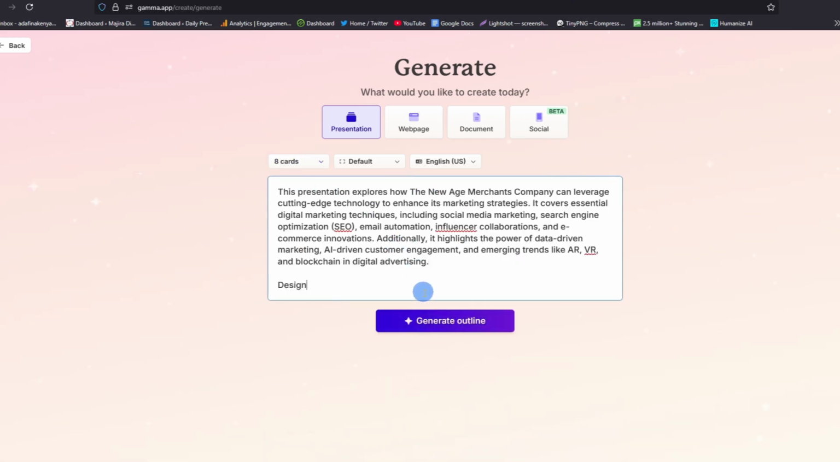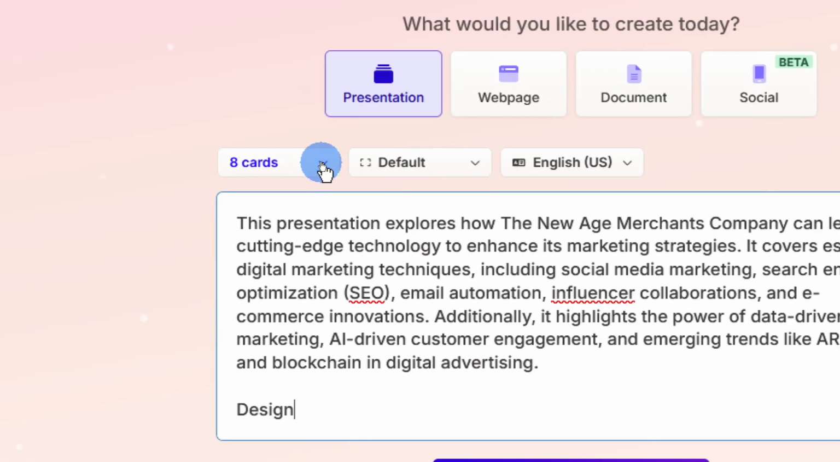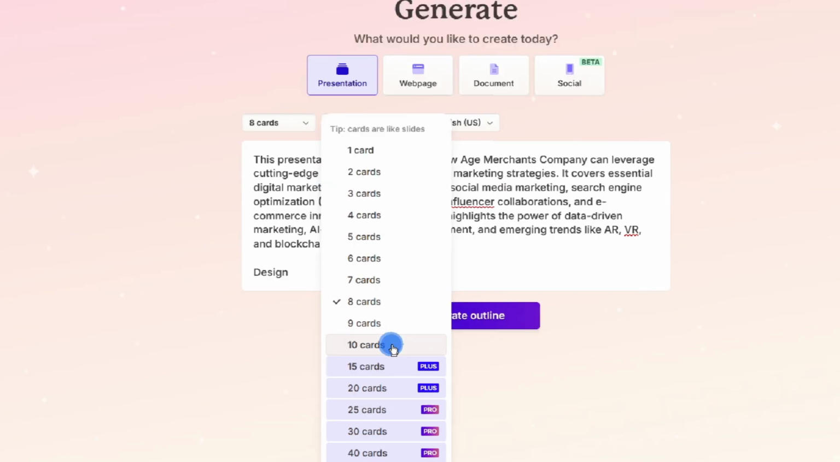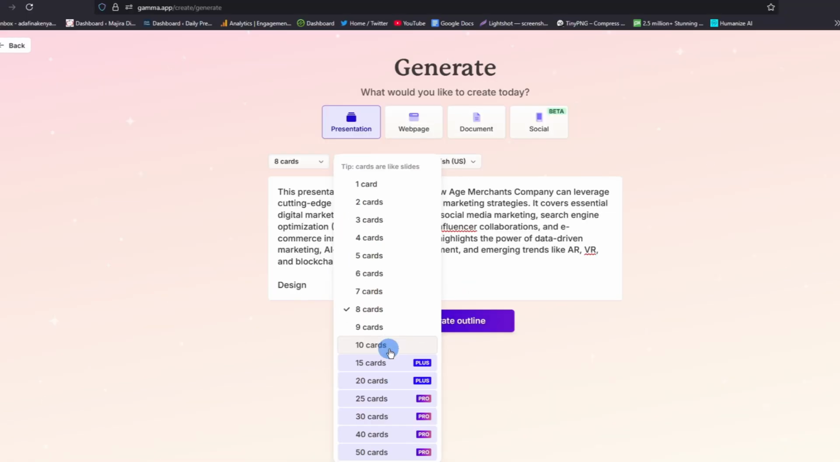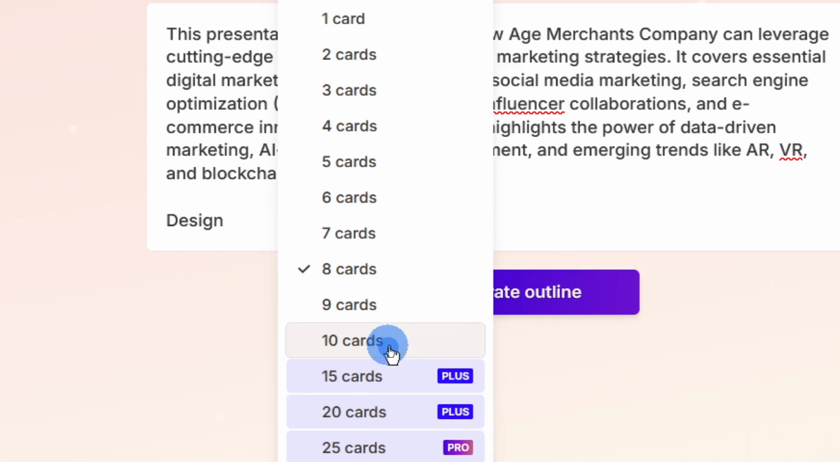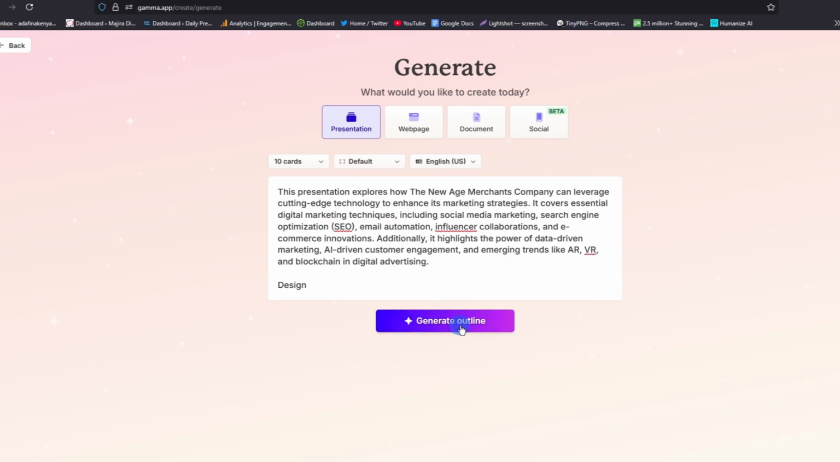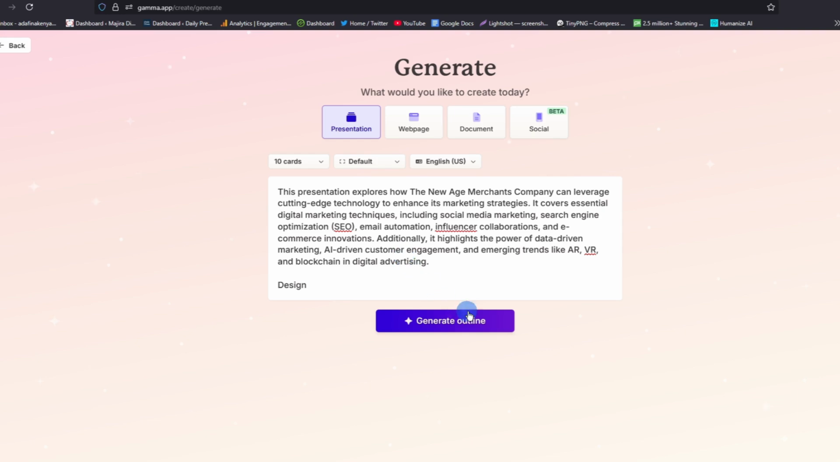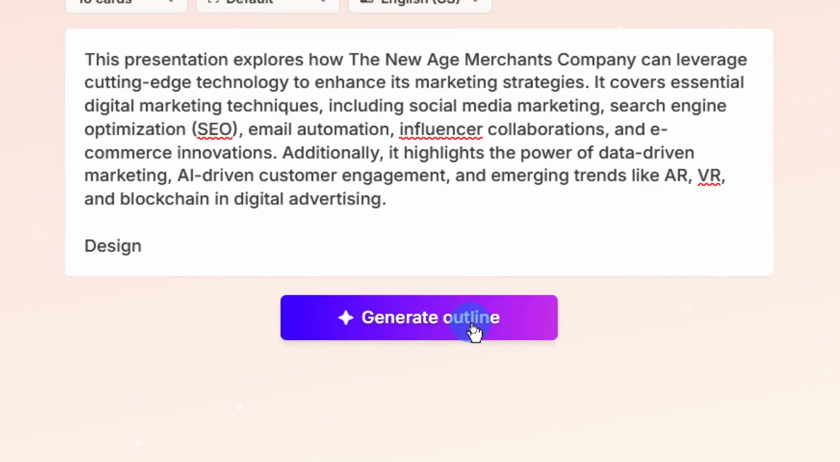Now from here, before you go ahead and generate your outline, you want to go ahead and choose the number of cards. By default, it is set to 8. Now if you tap on this, you can see we have an allowance of up to 10 cards for the free account. So I'll go ahead and choose the maximum, which is 10 cards, and we are good. Now the final stage is to go ahead and generate our outline. For the others, we can leave them as they are. The language, I'll also leave it as English. So we have everything we need, and it is time to go ahead and generate our outline. Just go ahead and tap on generate.